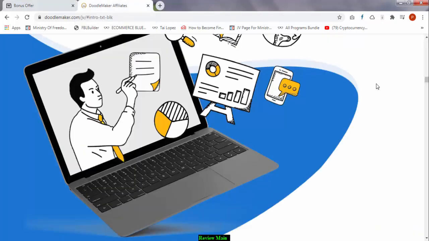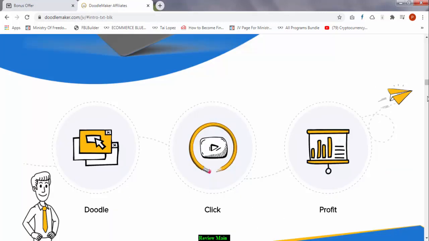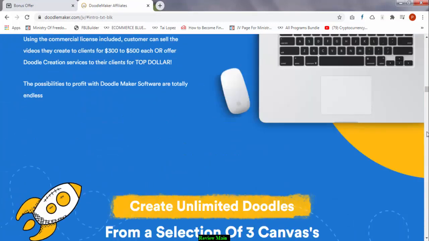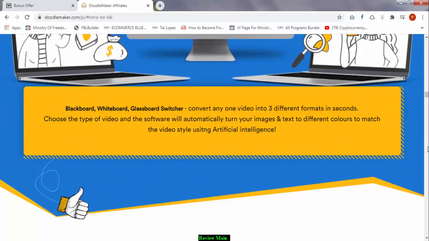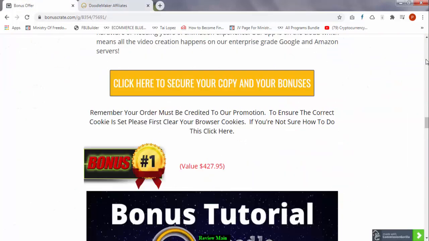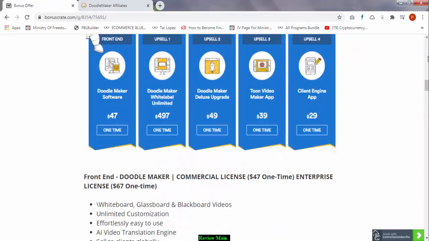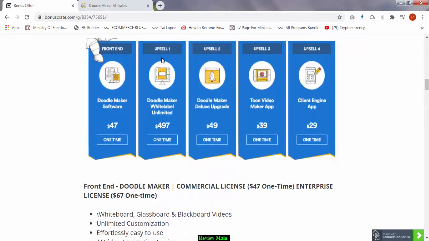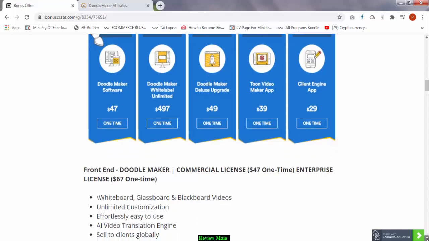Now coming to the other upsells. Upsell number 1 is Doodle Maker White Label Unlimited. It's going to be $497 US.